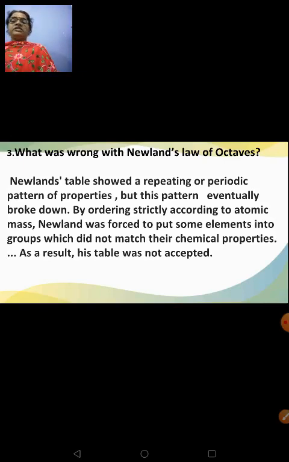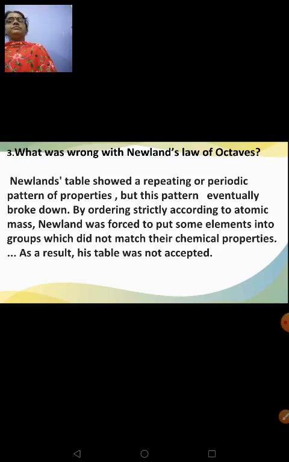The question can be like this also. Why was Newland's law of octaves, the periodic table, not accepted? See, we had discussed earlier also that cobalt and nickel were placed under the group of gases like hydrogen, chlorine, fluorine and all. So this was not accepted because he had said earlier itself that he had arranged the elements in the increasing order of their atomic masses, and he had said that the property of the first element was similar to the property of the eighth element. In that case, these two elements, cobalt and nickel, were totally showing different properties when compared to the other elements under that particular group.